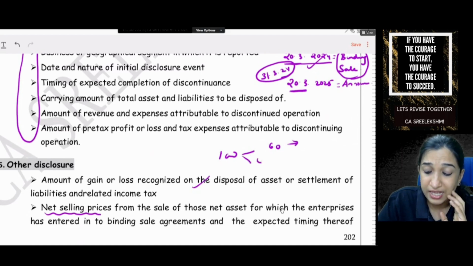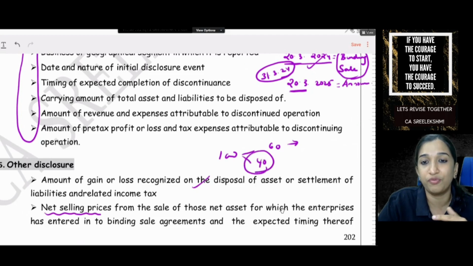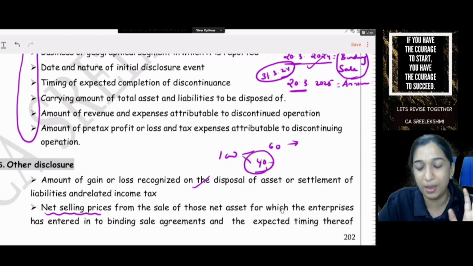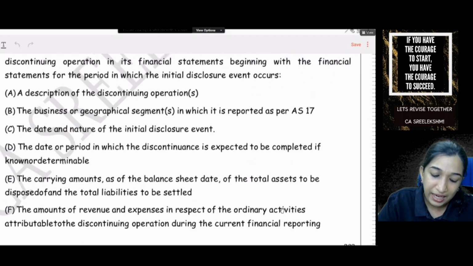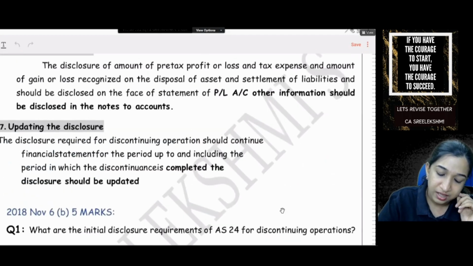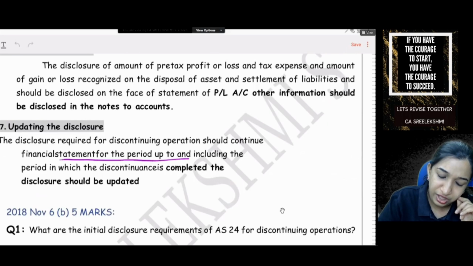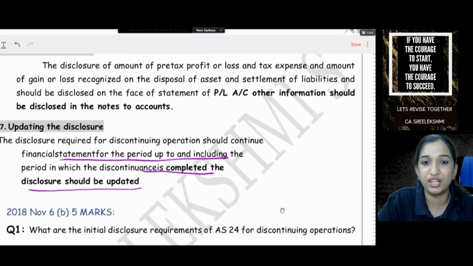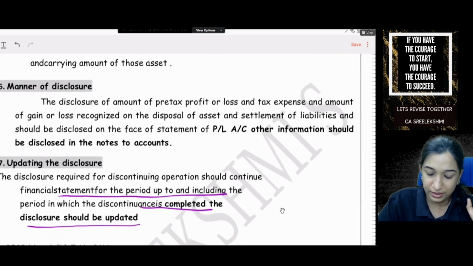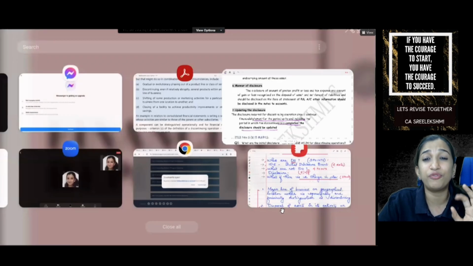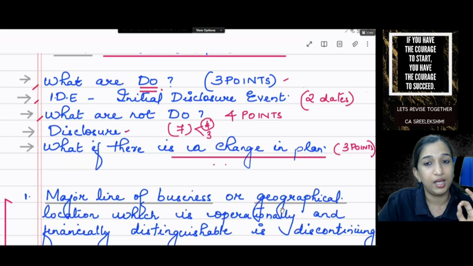What is the expected selling price of other 40 assets? If liabilities are there, net of liabilities, how much amount you are expecting to receive? That's it. And update the disclosures. Continue. You should continue till it is complete. Discontinuation is complete. Till that date, you have to continue with the disclosure.